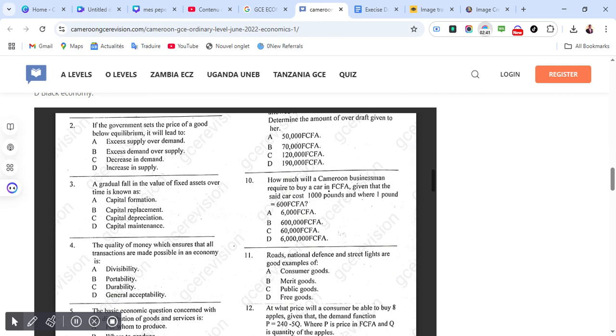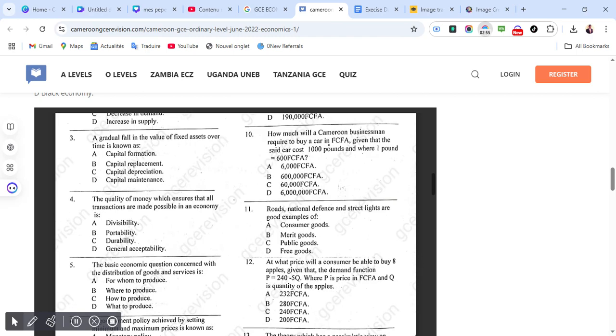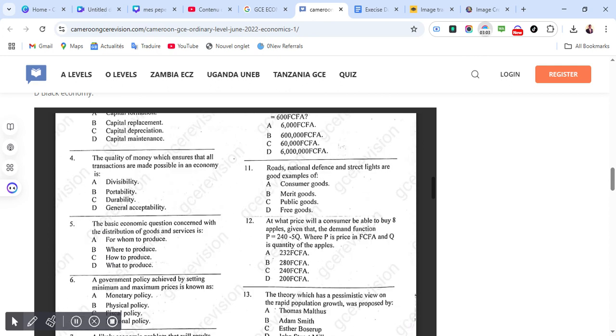How much will a Cameroon businessman require to buy a car in Safer, given that the said car costs 1,000 pounds and 1 pound is 600 francs? Correct answer for 10 is B, which is 600,000 francs. Roads, national defense, and street lights are good examples of. Correct answer for 11 is C, which is public goods.